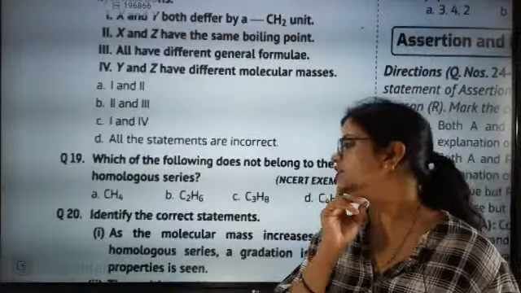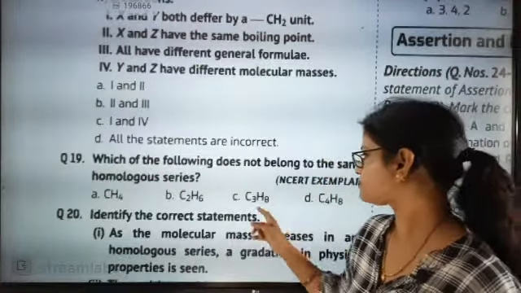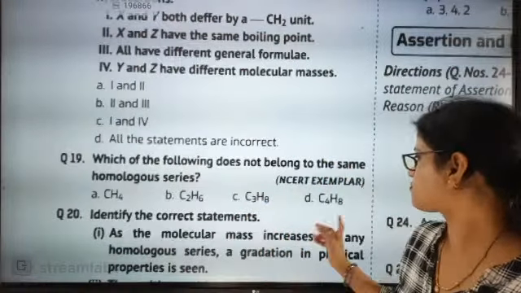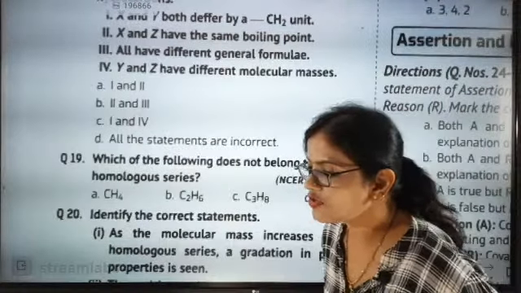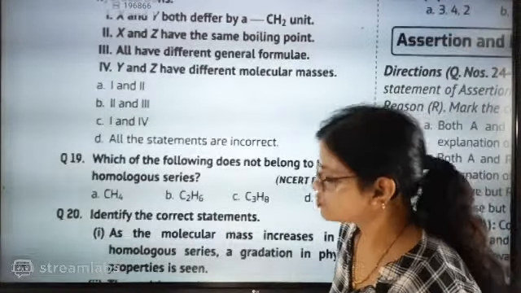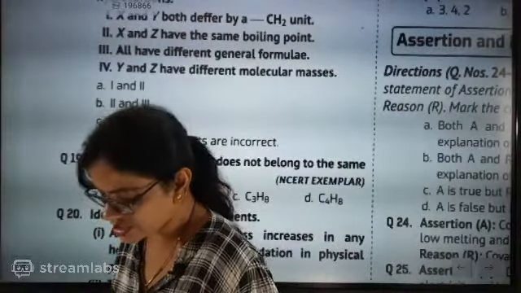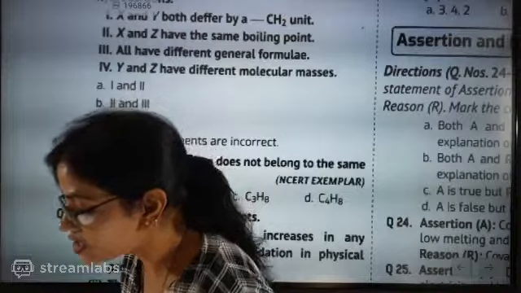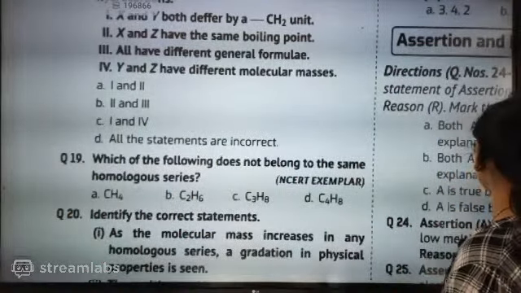See, the one which is not differing by CH2 will be wrong. So you have to identify which one will not be differing. The one which is exactly not differing by CH2 will be wrong. So the correct answer here is this one. Now look here.